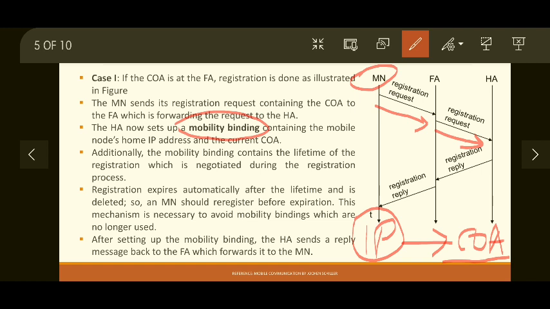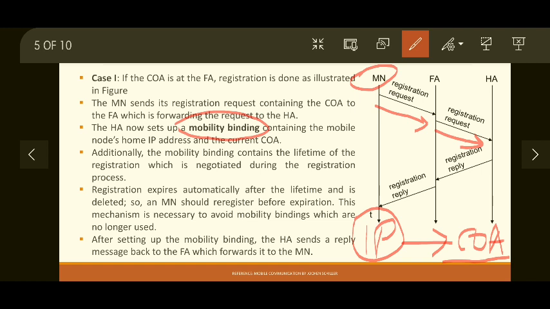So binding should expire after a certain interval of time to avoid such cases, or to avoid addresses which are no longer used. Okay, so because of this lifetime restriction, mobile node has to re-register itself before binding is expired.